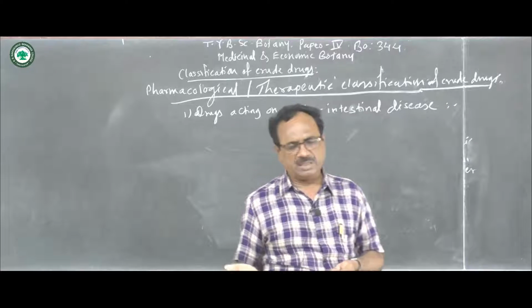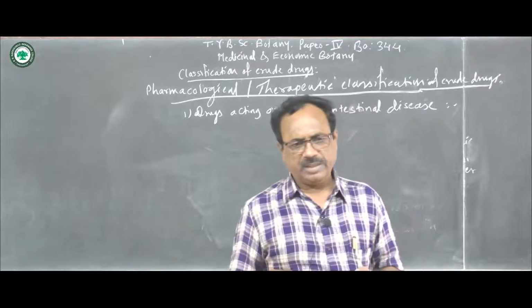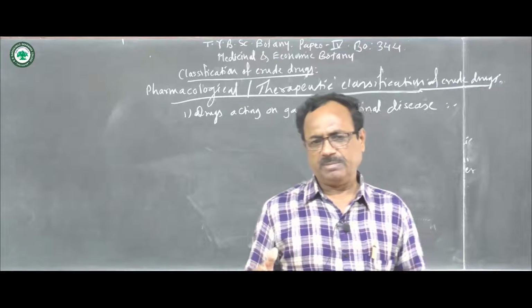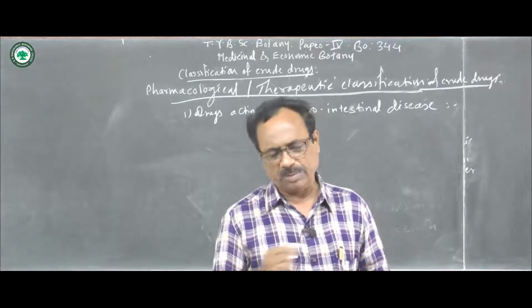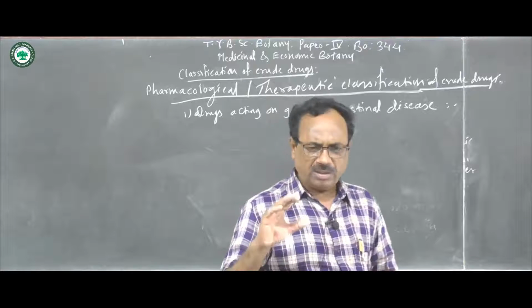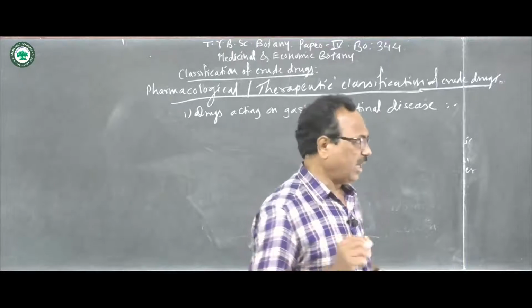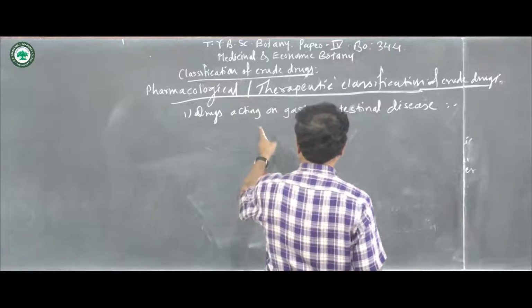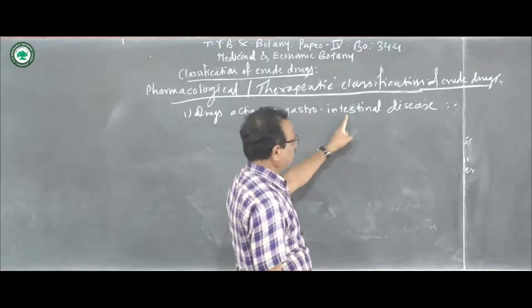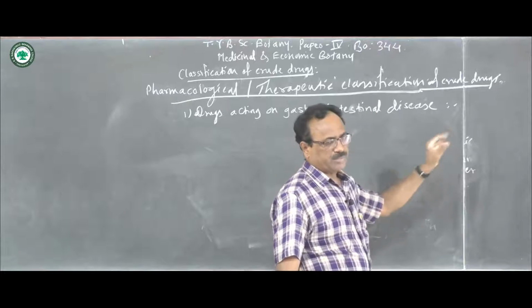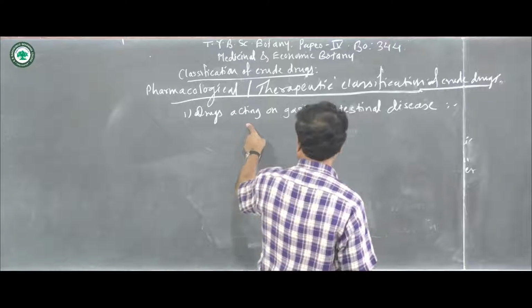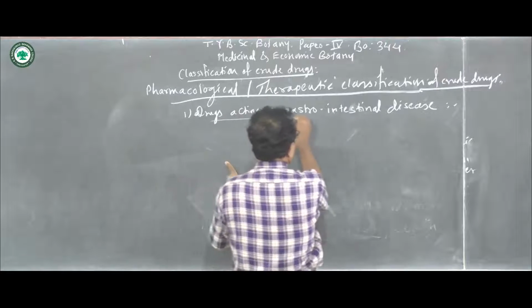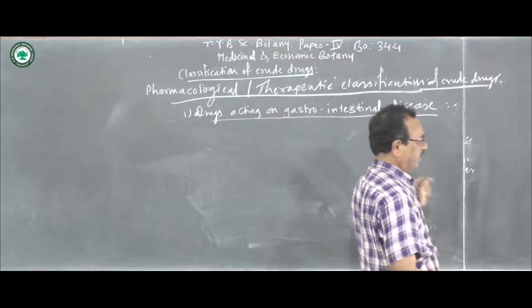So there are so many drugs present in nature. It may be of plant origin, animal origin, or mineral origin. So all the drugs which are used to cure the gastrointestinal diseases are placed under this title, that is the drugs acting on gastrointestinal diseases.